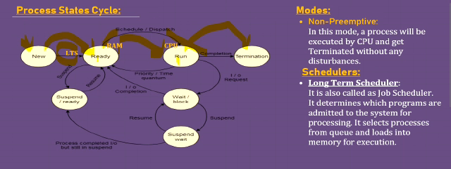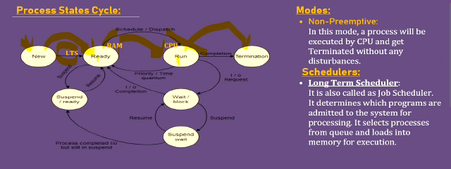At terminated state, the process gets totally executed, and whatever memory was allocated for the process in RAM also gets deallocated at this terminated state. It means it is the completion state of the process execution. And this is one cycle.